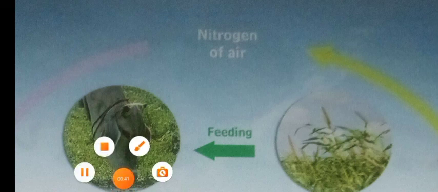The sun is the ultimate source of energy for the living world. This energy is trapped by green plants and converted into chemical energy of food. It is shared by the rest of the organisms that depend on plants for food. So from the green plants, the energy is shared with the animals which depend on them for food.